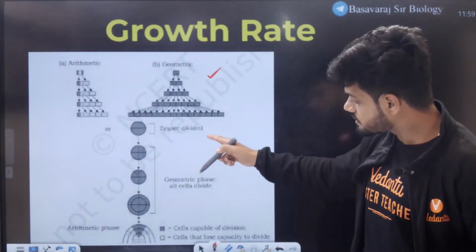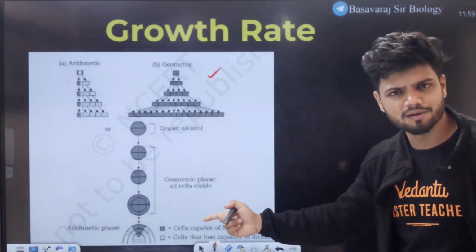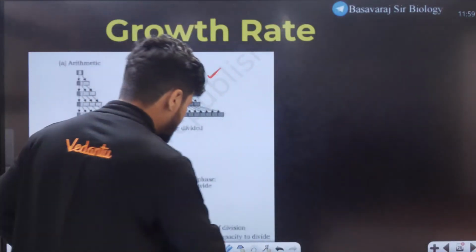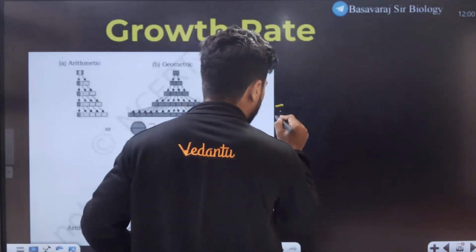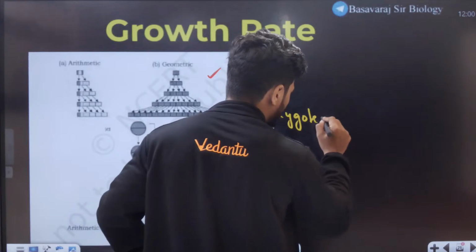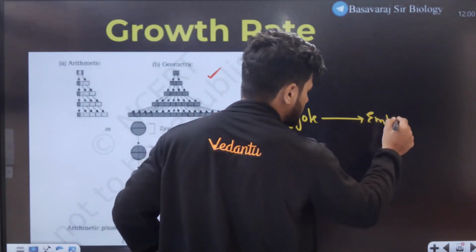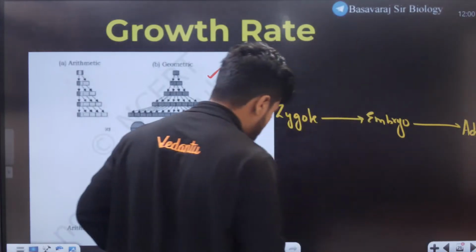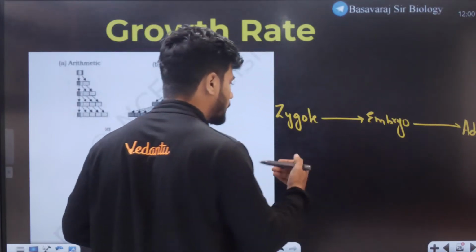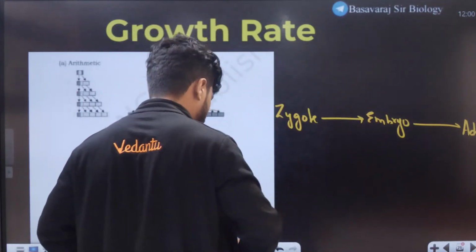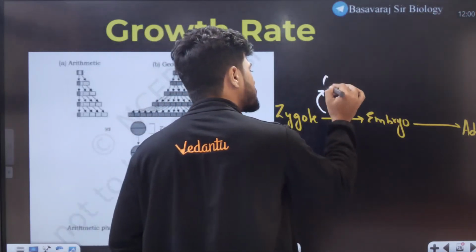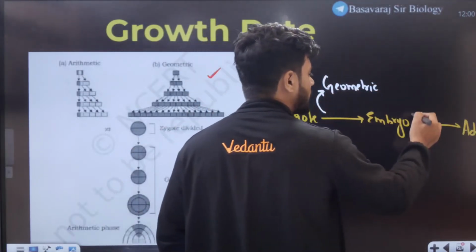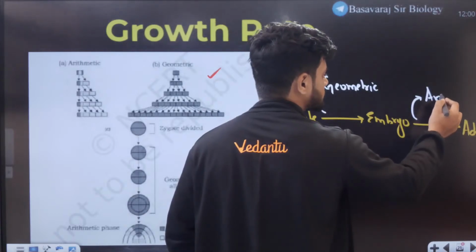Geometric. Now here students, this is a special case which generally no one discusses. This right here is a special case for zygote. Now what is so special about it? Understand. Let's say this is a zygote right here. This zygote will develop into an embryo. An embryo will develop into an adult. The special thing to notice here, which generally no one tells us, is that from zygote to embryo, the growth is geometric. From embryo to adult, the growth is arithmetic.